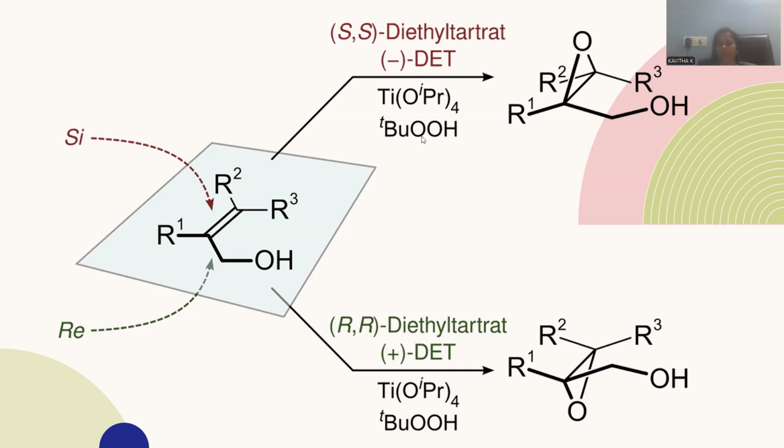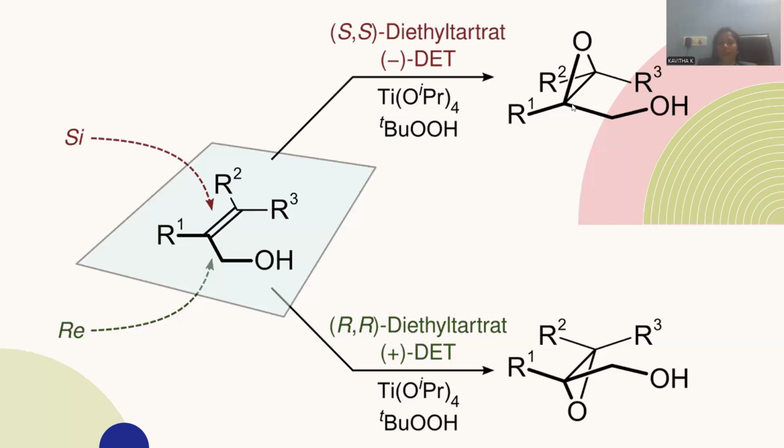This is the source of oxygen, and this is the directing compound, diethyl tartrate, and the titanium complex is the kind of catalyst used to promote the reaction, right? Whenever the S absolute configuration containing diethyl tartrate is working there, it induces this oxygen atom from the topmost direction, which is called the Si face addition, we can say. This is a kind of addition only because the double bond will be converted into a single bonded compound.